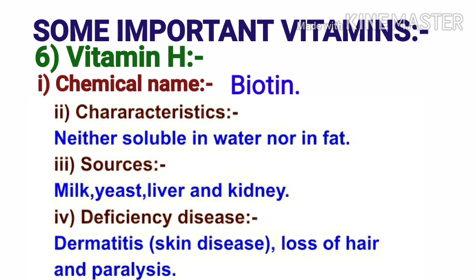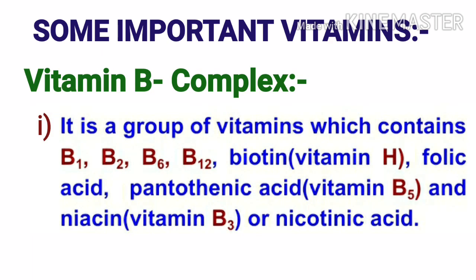The next important vitamin is vitamin H. The chemical name of vitamin H is biotin. The characteristic of vitamin H, that is biotin, is it is neither soluble in water nor in fat. Sources of vitamin H, that is biotin, are milk, yeast, liver, and kidney. The deficiency of vitamin H causes dermatitis, that is skin diseases, loss of hair, and paralysis.